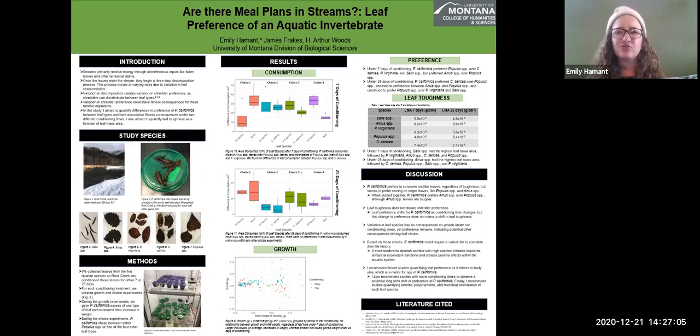Chokecherries were pretty disgusting. They were like these weird globs by the time after 25 days of conditioning, but the cottonwoods looked basically the same. And so I think that we still need to plant a variation of trees in these riparian areas for these bugs because they need a constant food supply.